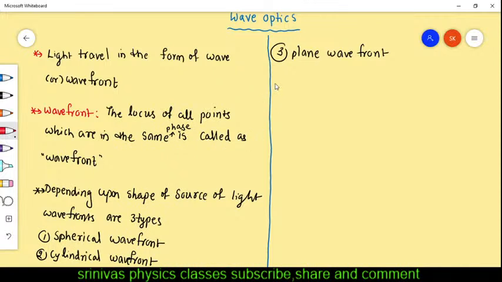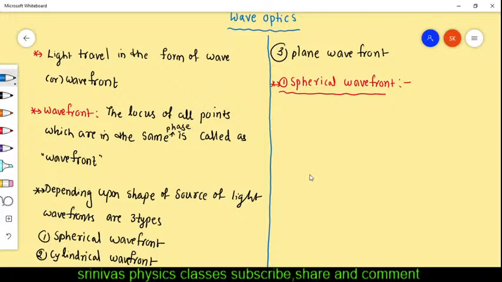The first one is the spherical wavefront. What is a spherical wavefront? And which source can emit the spherical wavefront? Before that, I will explain what a wavefront actually is. You may have a little bit of confusion regarding the wavefront.